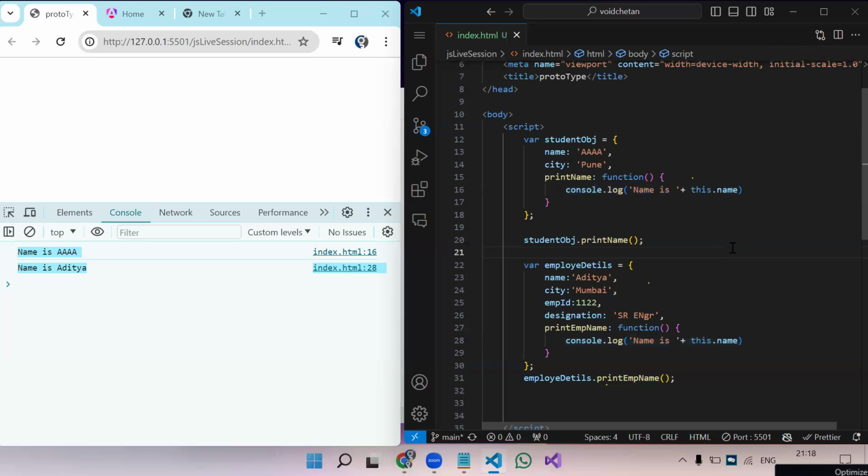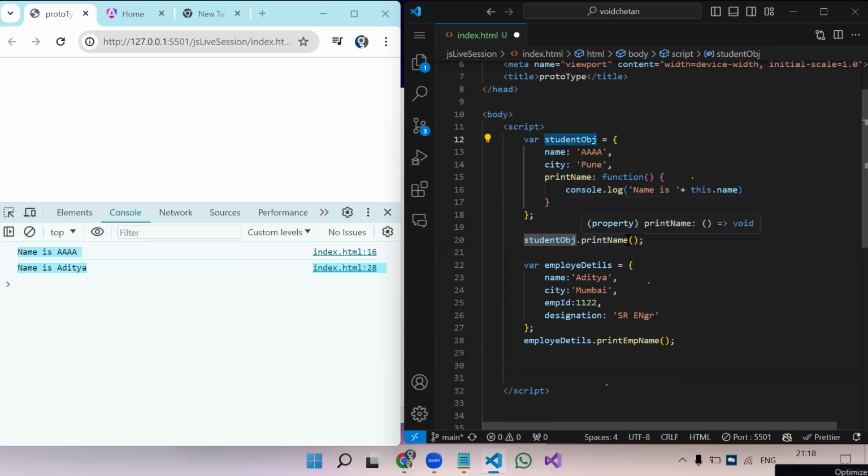Okay. Now here comes the prototype. Instead of creating the function again over here, now comes prototype inheritance. Okay. Now the student object has a prototype. Prototype means what methods or functions this particular object has. That is nothing but the prototype of the student object.